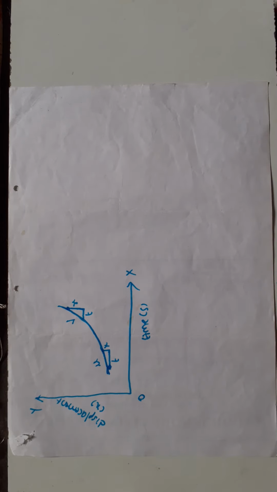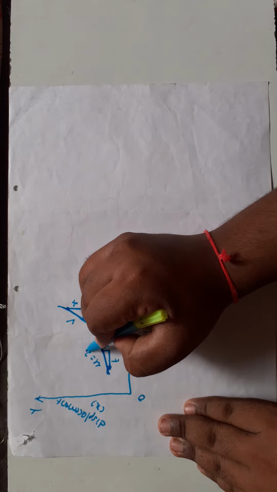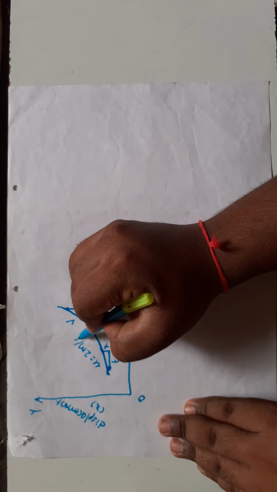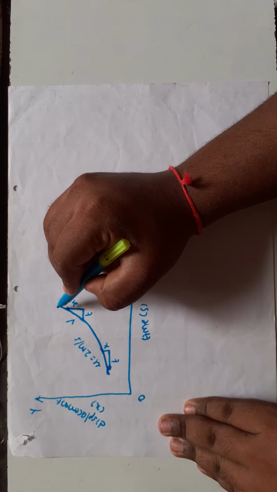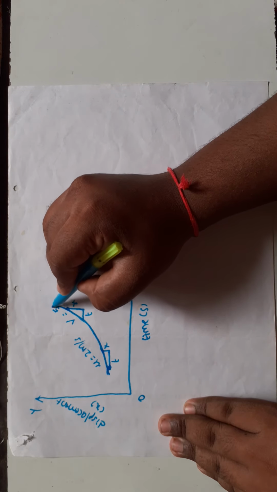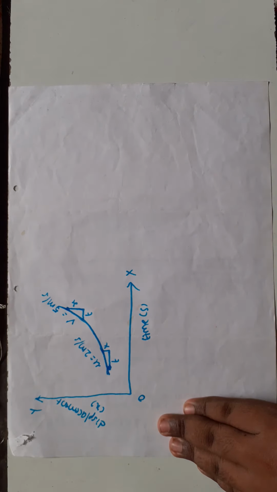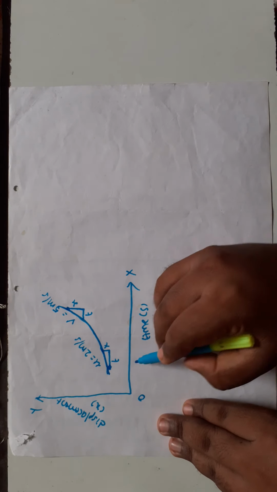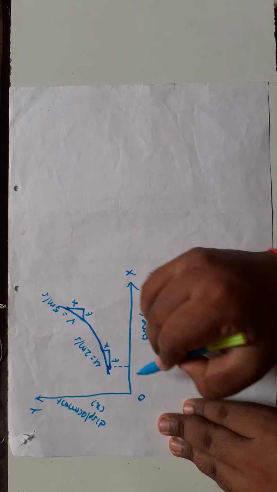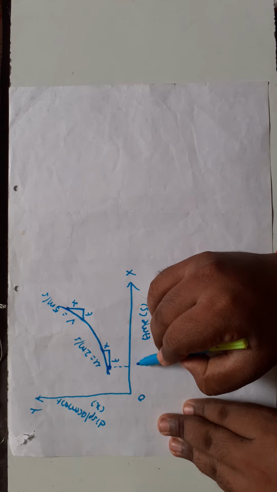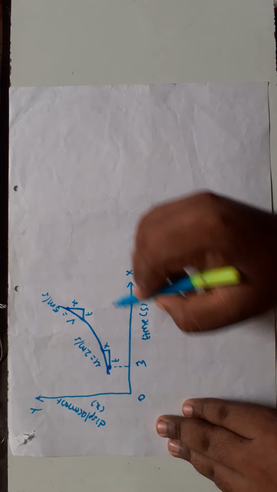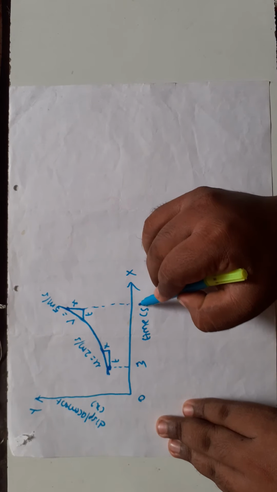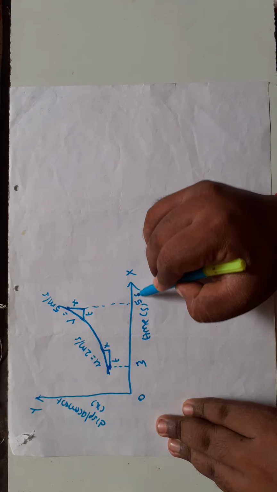Initial velocity of the object is 2 meter per second. Final velocity of the object is 5 meter per second. At time 3 second, this is at time 5 second.